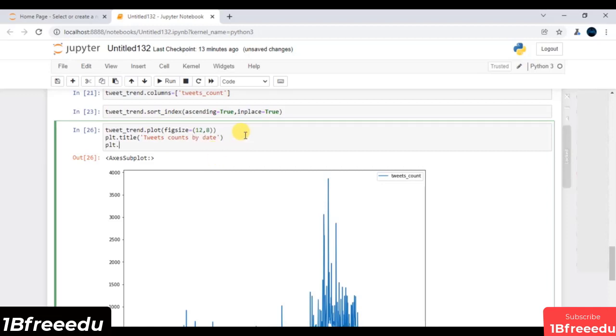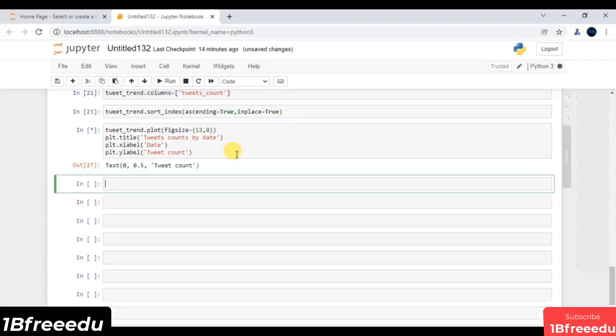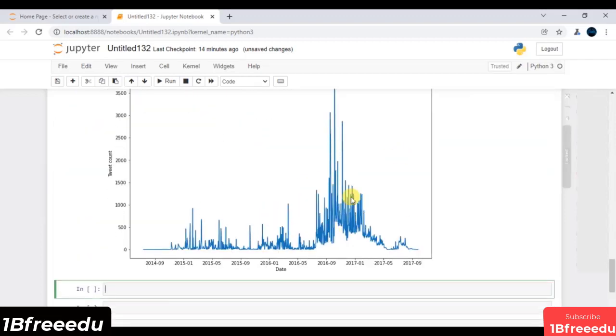Once I add the title, I have to add some x label and some y label as well. So I will say xlabel, and the x label is date. Once I add my x label, I will say plt dot ylabel. In this y label, I have basically my tweet count. So I will say it is exactly my tweet count. Let me execute this line of code, and this is what you are getting.